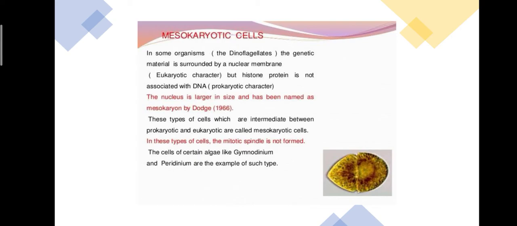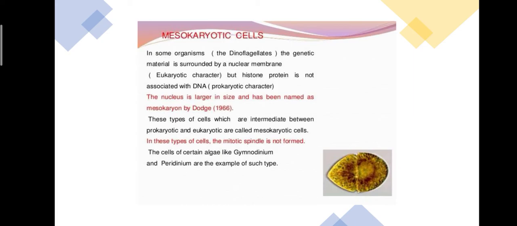What are the examples of mesokaryotic cell? That is dinoflagellates, which are called marine algae and the chief producer of the marine ecosystem, right? So what are the eukaryotic characters present in the dinoflagellates, in the mesokaryotic cell?